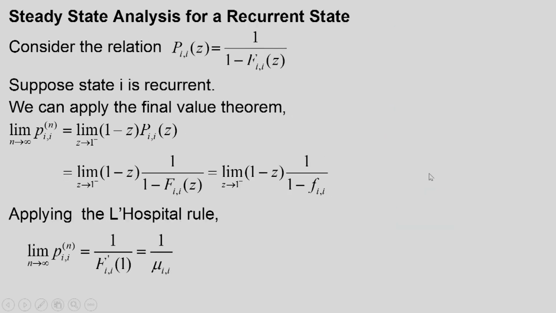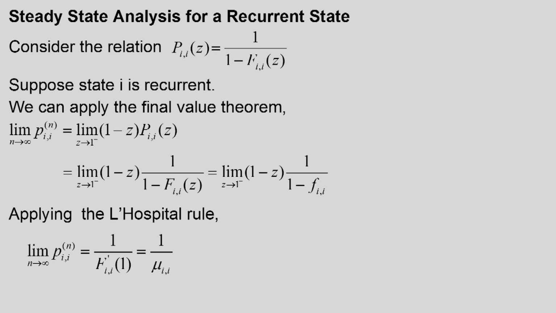So, we discussed the steady state n step transition probability as n tends to infinity for the transient state. But for the recurrent state, the same analysis is slightly difficult. We will do it here.